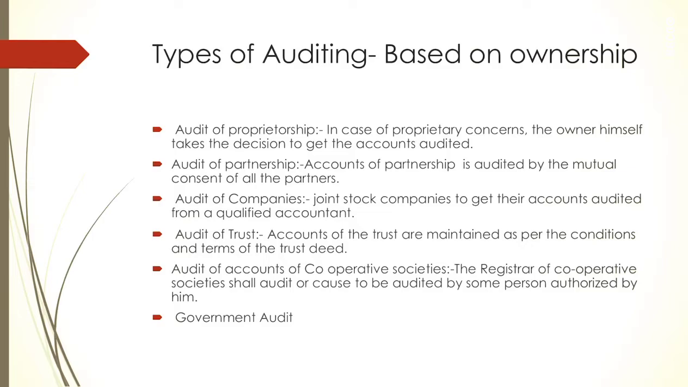The good example for joint stock company is Indian Oil Corporation. Indian Oil Corporation is an example for the public company. Then Tata Motors, Reliance Industries, these are some of the private company examples. So this is known as joint stock company. Now we'll understand the auditing process of these joint stock companies.